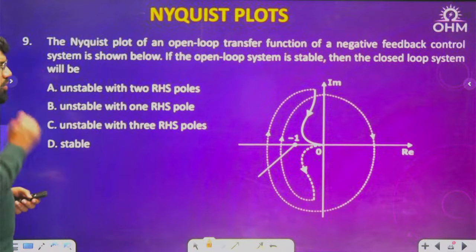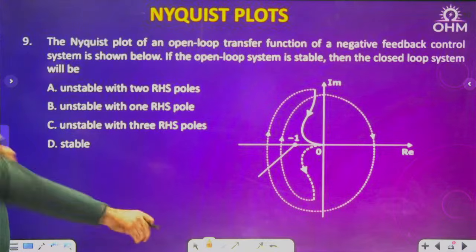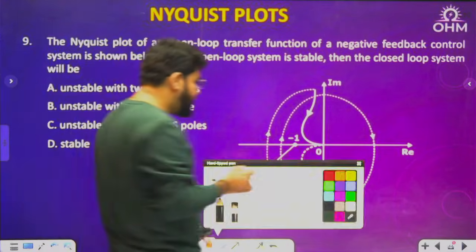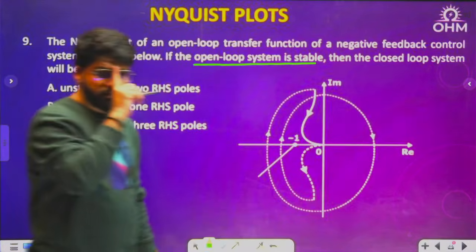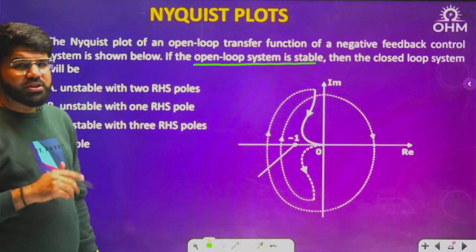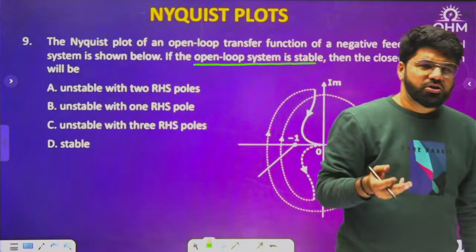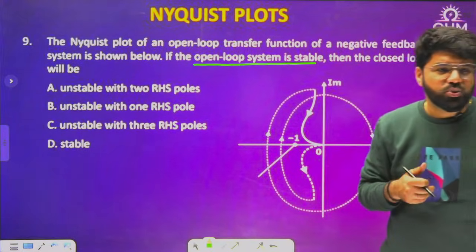Next question. Now when a Nyquist plot is given, the Nyquist plot of an open loop transfer function of a negative feedback control system is shown. Now, important, see the language: open loop system is stable. That you can take by default also. If you randomly try the other one, -2 is not in the option.